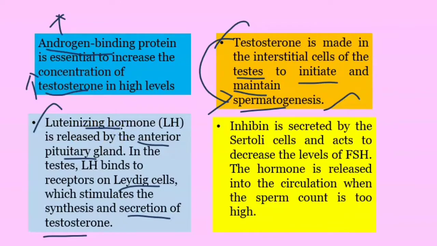And then coming to the final hormone, inhibin. This inhibin has a negative feedback mechanism in the production of sperm, and we will see it at the end of the slide.